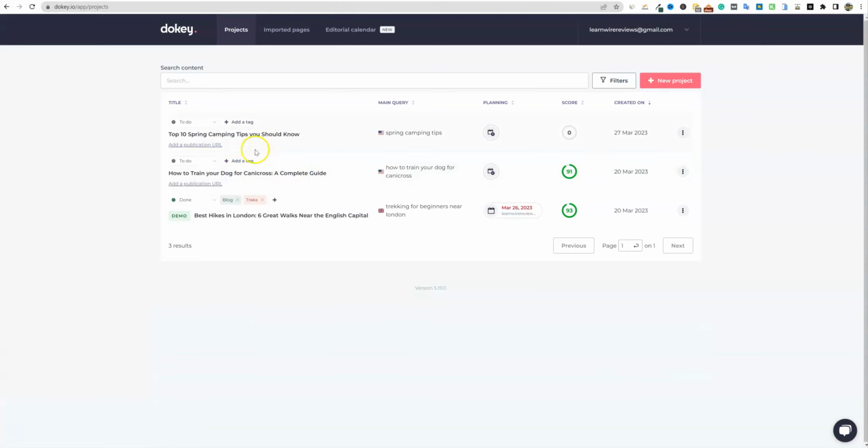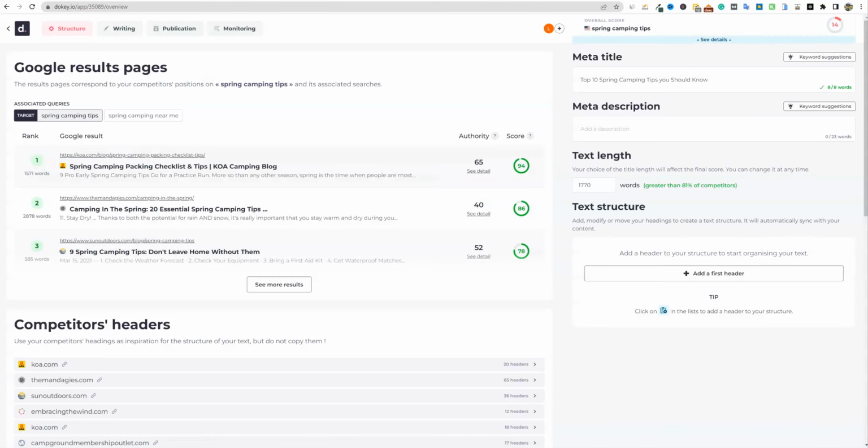And we'll go back to Dokey and top 10 spring camping tips. And then we put this main query in. So that's cool about Dokey is that you can put the main one right there. So it knows that's the main keyword we're going for, but then it also has a title for relevancy as well. So it's saying that the score of our content right now is 0 because we have no content, right? So you can add a publication URL if you already have it, or we can just go ahead and click in here. And then that's going to move us to kind of the outline builder, right? So doing all that, now we're into the outline builder, and you're going to be able to see we have our meta title up here, our meta description right over here.